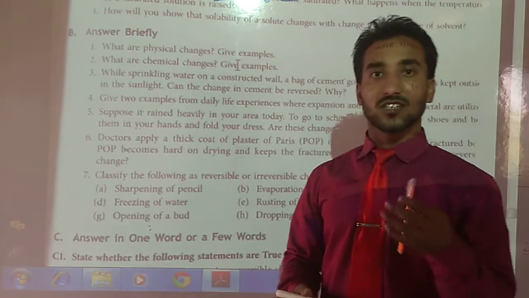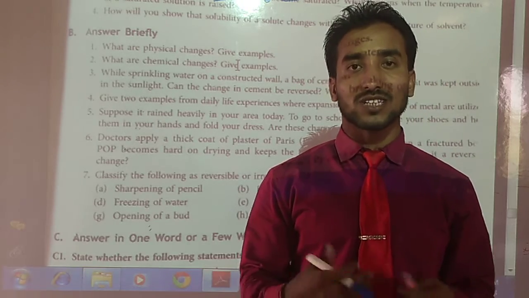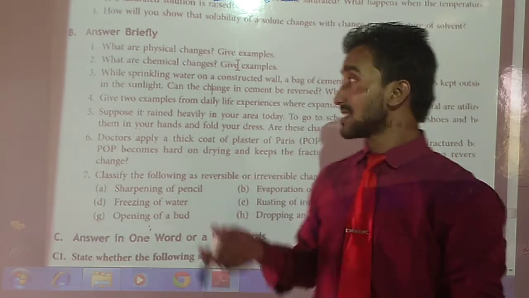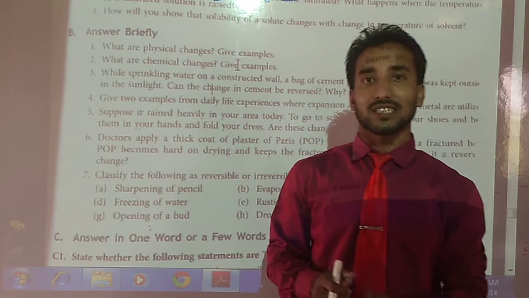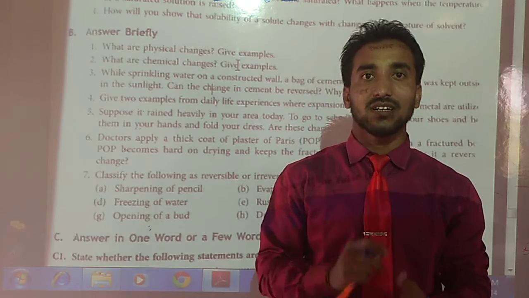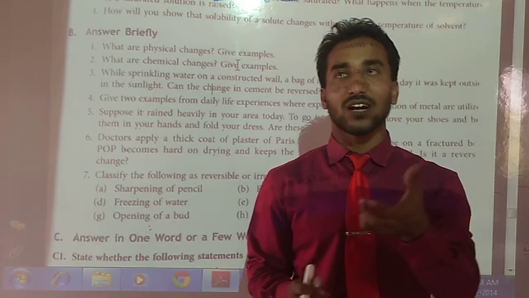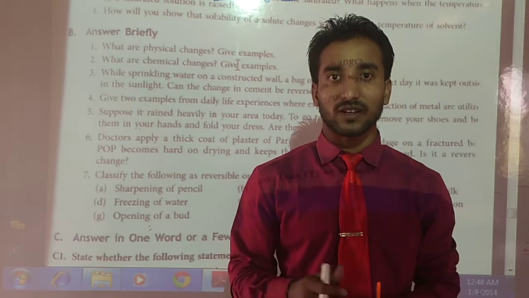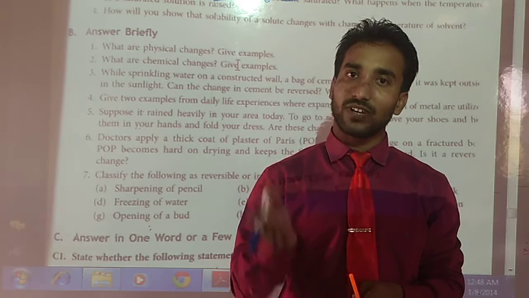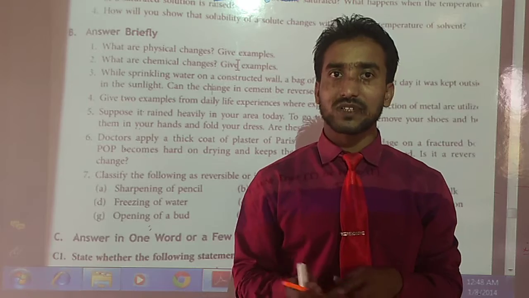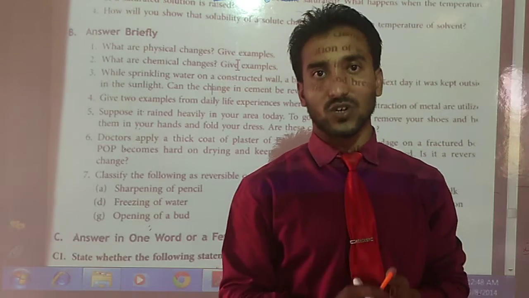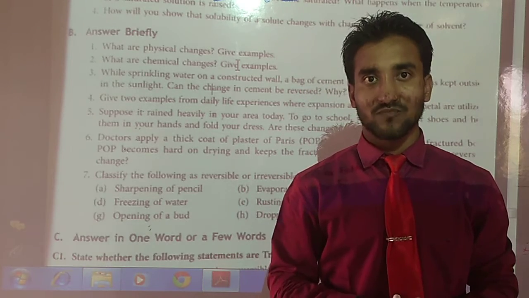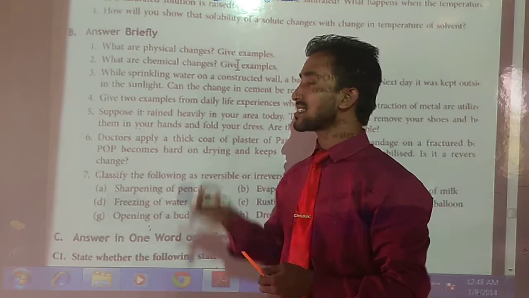Give examples. Just see your surroundings. What type of examples may be there? And we can say that it is a reversible change. Physical change means reversible change. It can come back again. Suppose we are freezing water. What will happen? Whenever we melt that ice, we can get water again. Okay, students? It means molecules will not change, only shape and size will change. So it is a reversible change as well as a physical change.